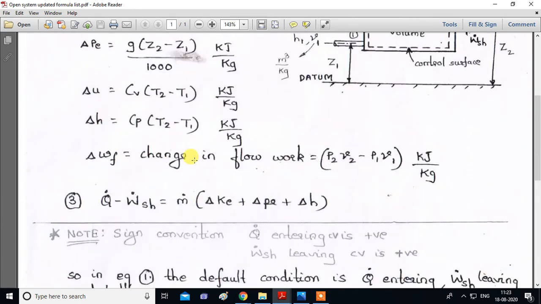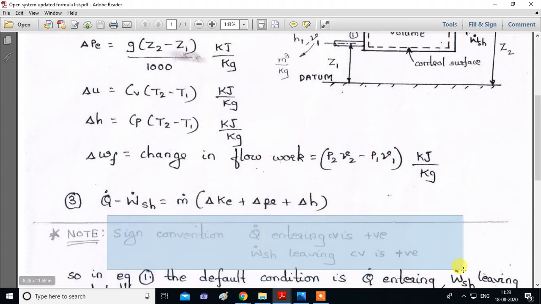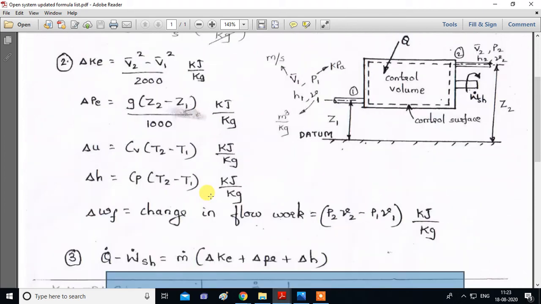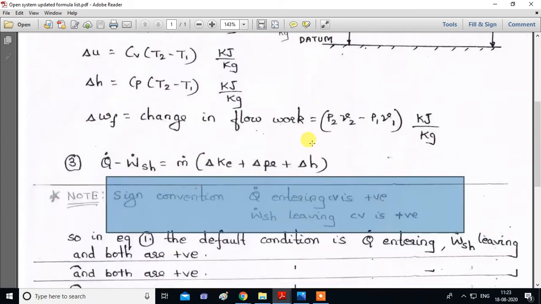Next, in this formula, what you have to remember is the sign convention. This q is positive. Why positive? Because while deriving we have assumed that this q is entering. So this q is positive.